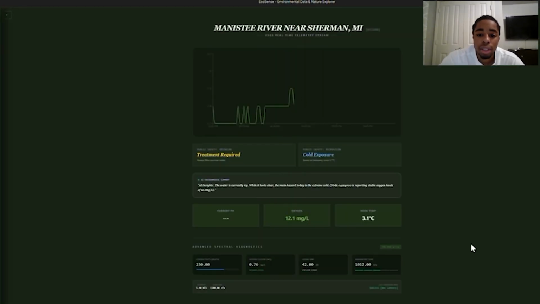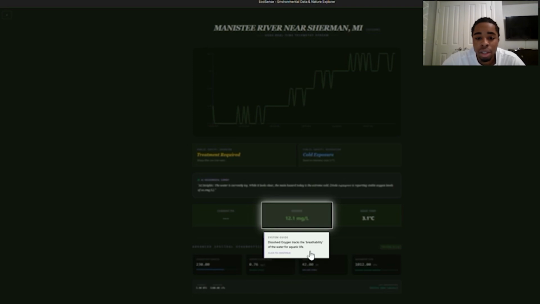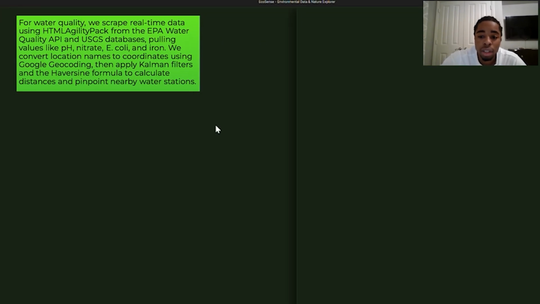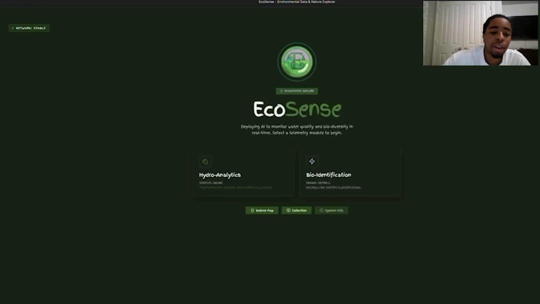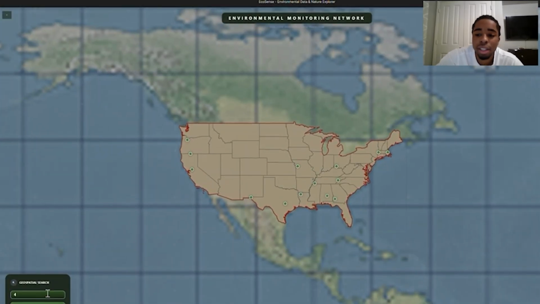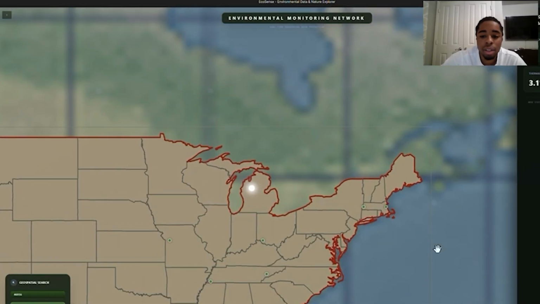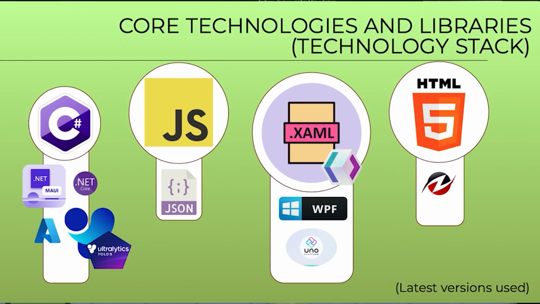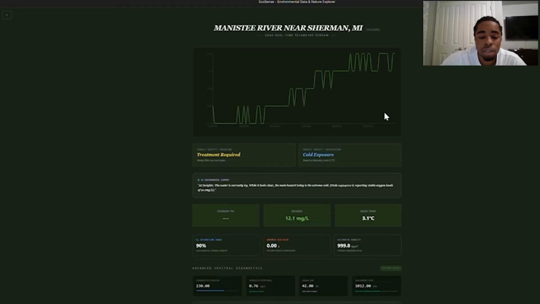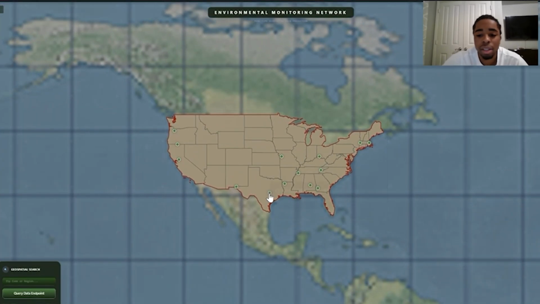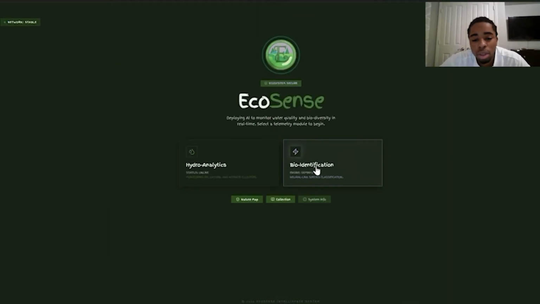Originally, we built Ecosense as a C# WPF desktop application. It was powerful, using the HTML Agility Pack engine to scrape raw data and calculate safety indicators. However, we realized that for true environmental advocacy, accessibility is the key. We've now migrated to a modern React and TypeScript architecture. This move allows us to transform a static tool into a more fluid web-based biometric survey platform that can function on any device.